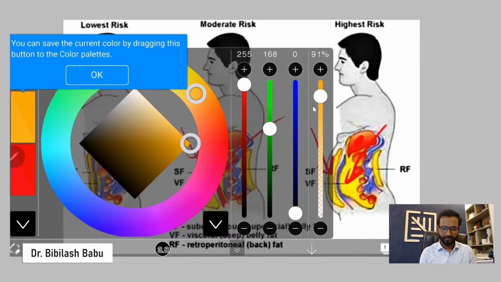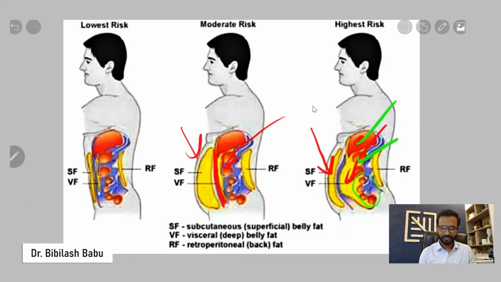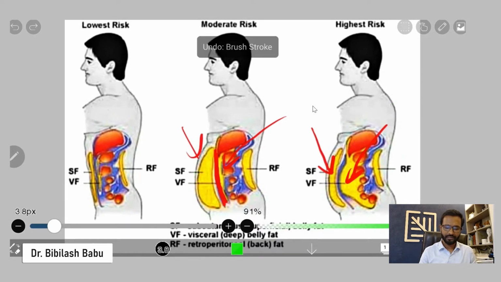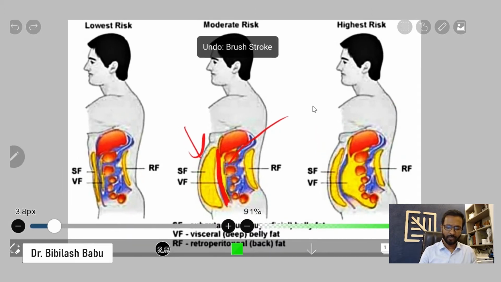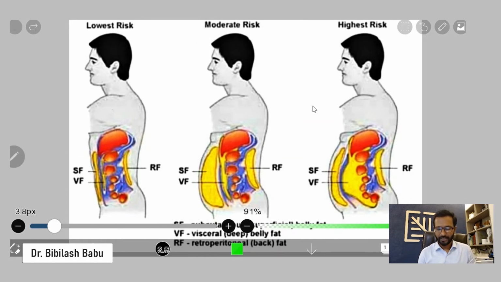Let's use another color for that. So this is the stomach and liver region. This is the large intestine, and these are the small intestine. There is something called omentum here in between these intra-abdominal structures, and in the omentum and around the organ, the fat accumulates.